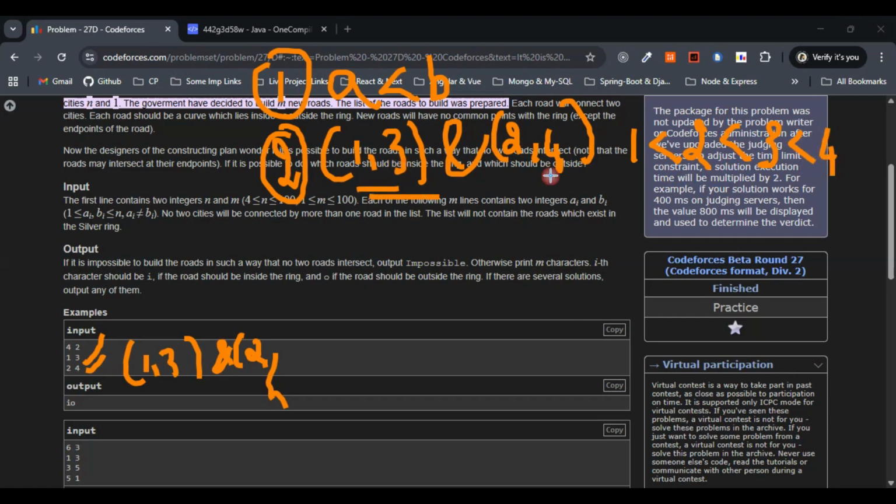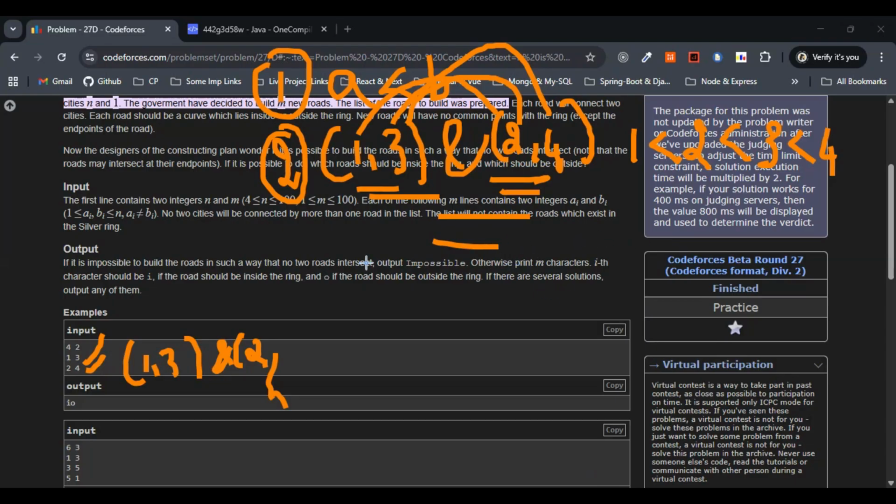That's what we have, 1 comma 3 and 2 comma 4. So 1 less than 2 less than 3 less than 4. This is fine, right?